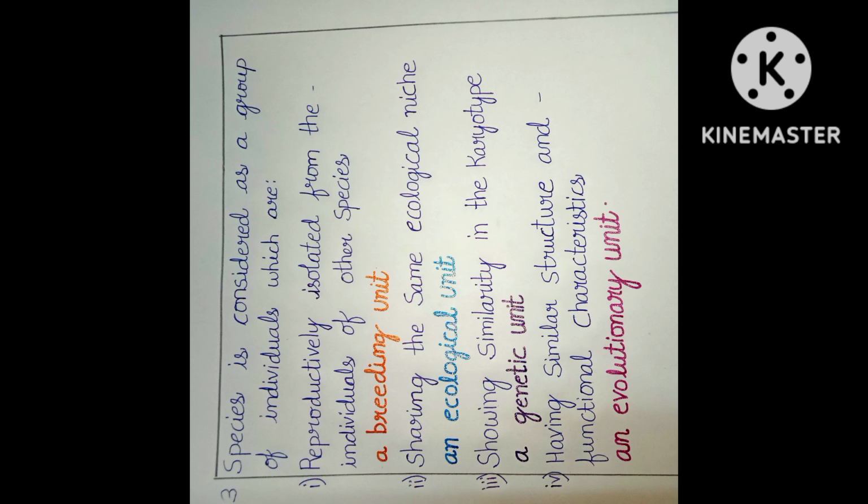Sharing the same ecological niche, an ecological unit. Ecological niche tells us about the ecological conditions to which a species is adapted and how the species influences its own ecosystem. An ecological unit means it comprises concepts such as population and ecosystem as basic units which are at the basis of ecological theory and research.